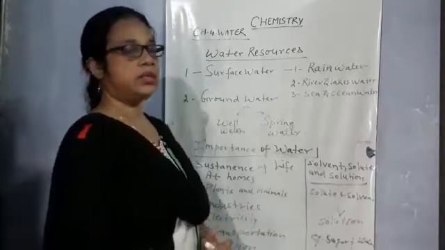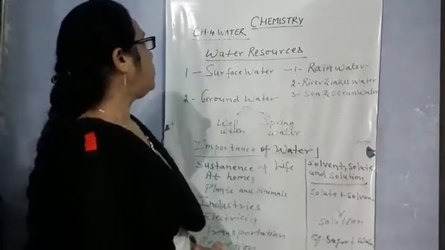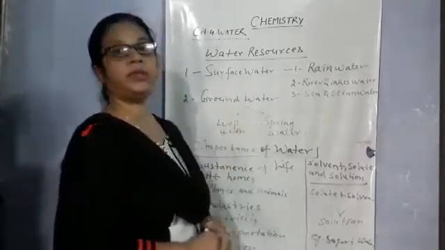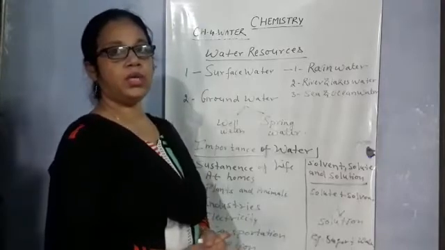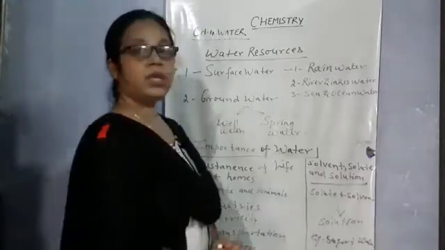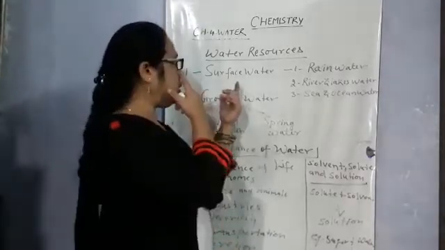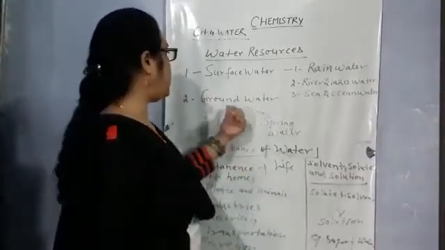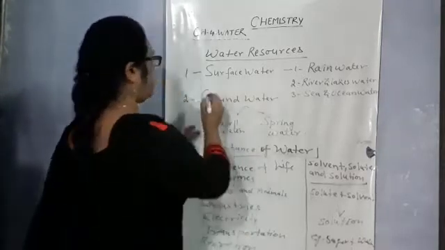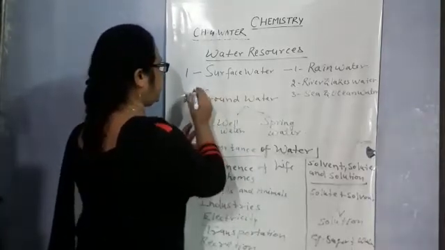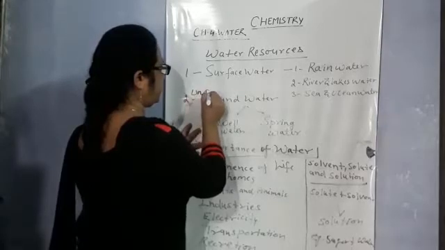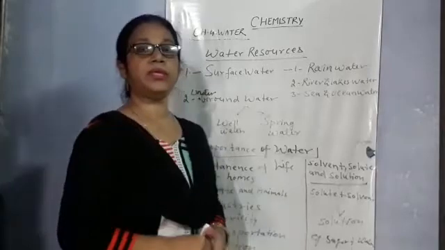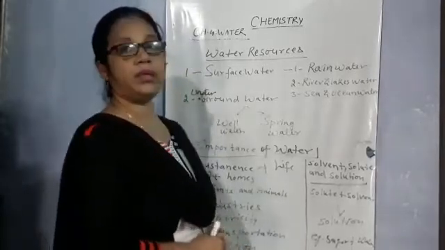हमें पानी कहाँ कहाँ से मिलता है. There are two water resources, surface water and the ground water. Surface water means the water that is present on the ground or on the earth. So the water that is present, जो हमारे पृथ्वी पे पाया जाता है, that is surface water. And ground water or underground water means the water that is present below the earth.